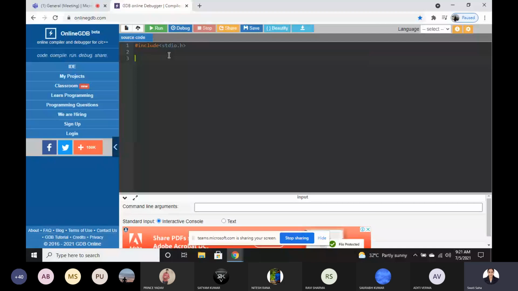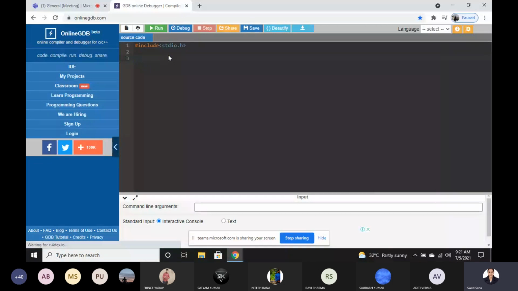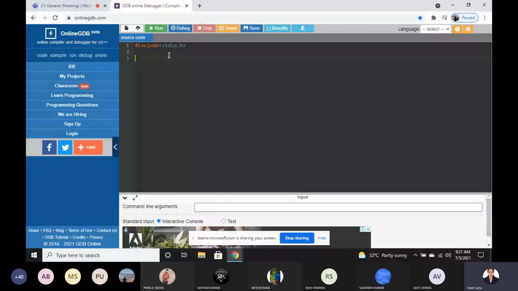So what is the use of header files? By using header files, we can include something which is predefined. Like here I have written hash include stdio.h. The meaning of stdio is standard input output. Wherever you write any program in C, first of all you always have to add this, because the motive of any program is to do some calculation or print something.